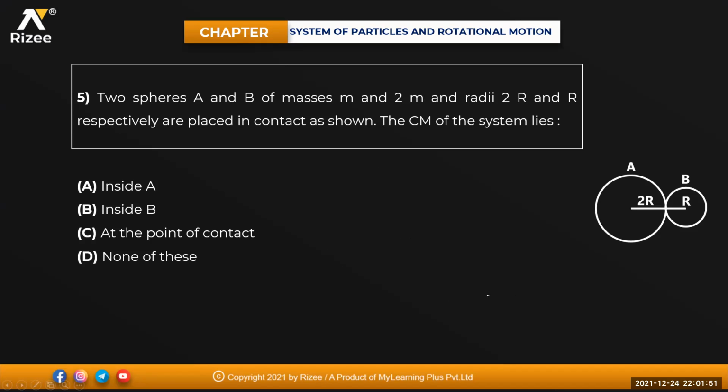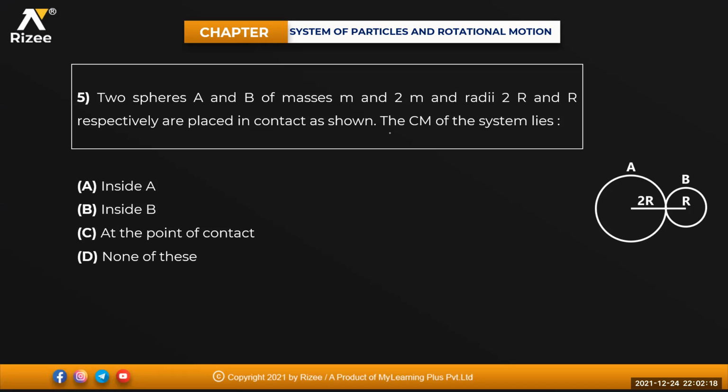Next one. The two spheres A and B of masses M and 2M and radii 2R and R are respectively placed in contact as shown. The center of mass will lie inside A, inside B, at the point of contact, or none of these. You should tell me the answer. Option A, inside A, now. Why, beta?